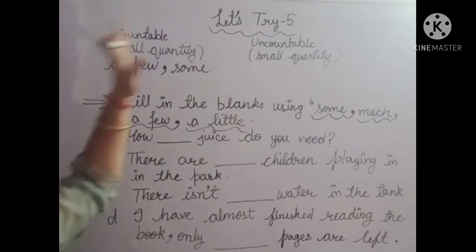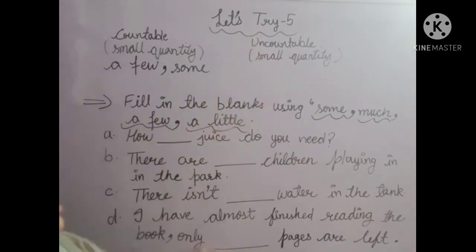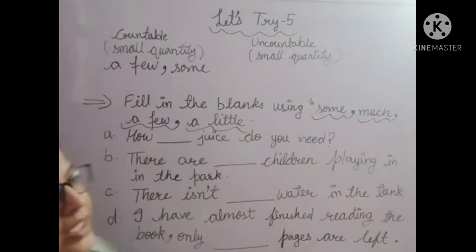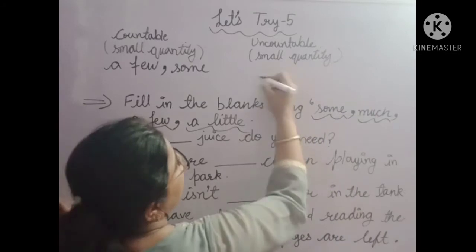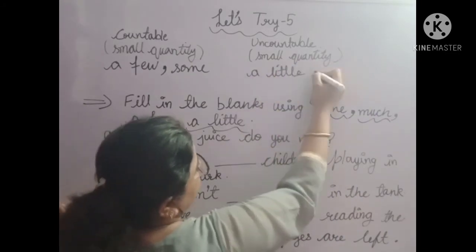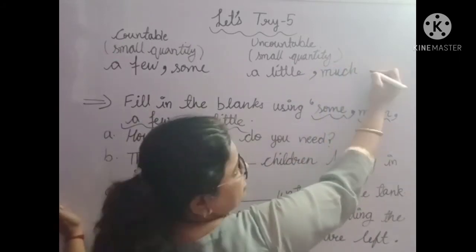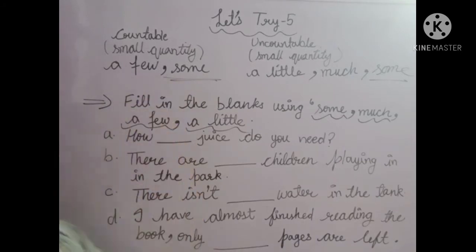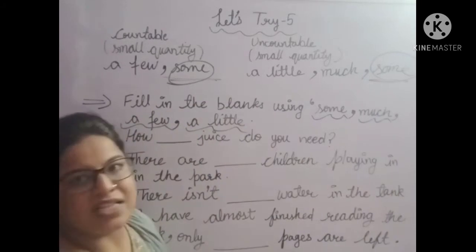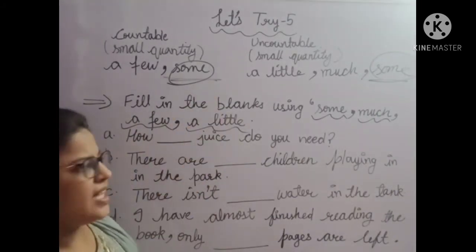And if the noun given to us here is an uncountable noun and is also in small quantity, then we would have to use a little, much and some also. Already explained about this in detail in our last video. So let us begin with the exercise here.